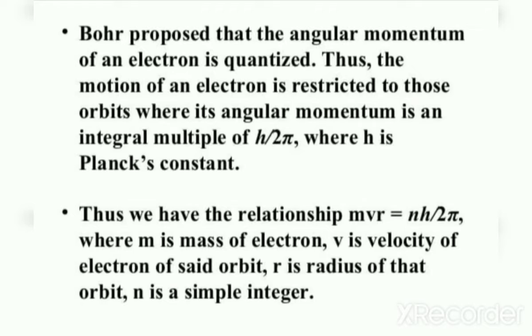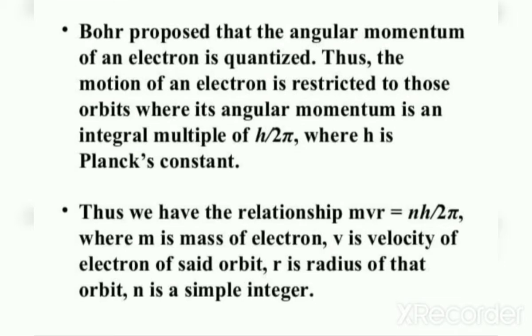We have the relationship mvr is equal to nh by 2 pi, where m is the mass of the electron, v is the velocity of the electron, and r is the radius of the orbit in which the electron is moving. n can have values like 1, 2, 3, 4, etc., and n represents the energy level. So, the angular momentum is quantized. mvr is equal to nh by 2 pi. Here, the product mvr, mass into velocity into radius, is known as angular momentum. It should be an integral multiple of h by 2 pi.